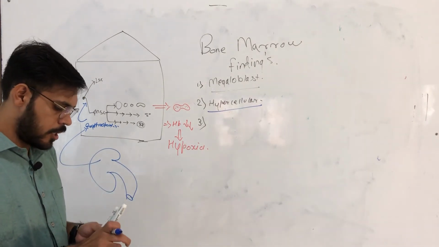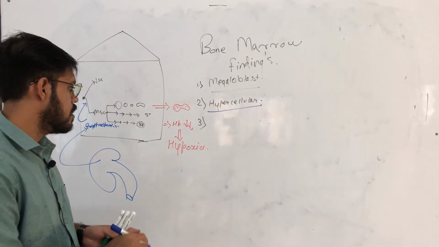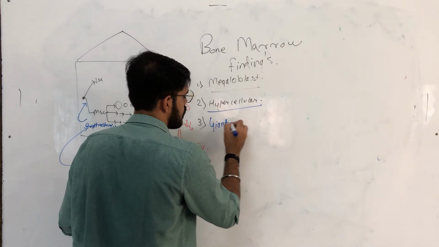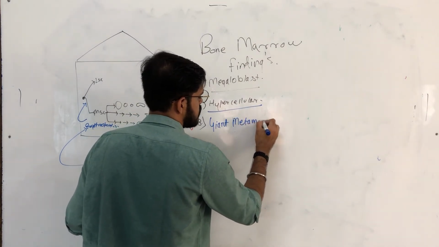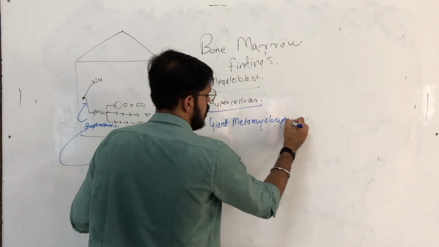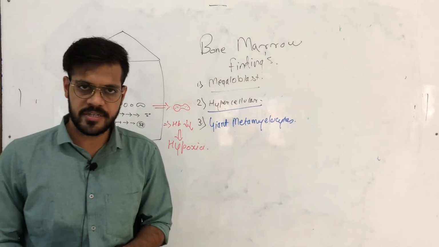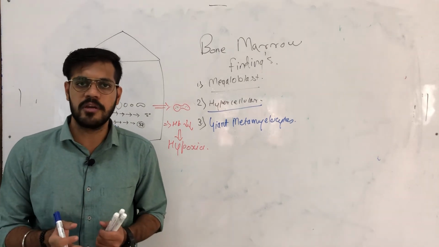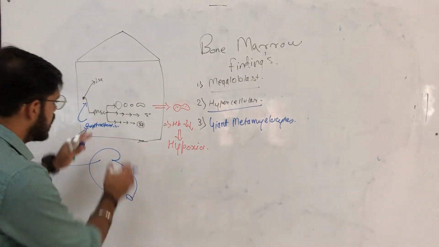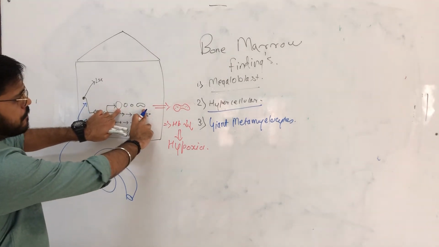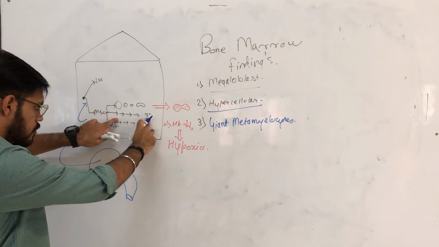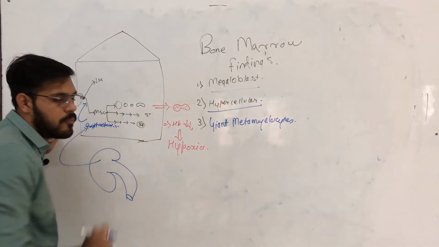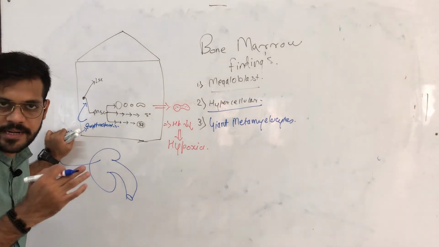The third finding in the bone marrow is about the giant metamyelocytes. As there is B12 and folic acid deficiency, there is a defect in DNA replication. All the cells in our body which are rapidly proliferating are affected. Here, the erythropoietic pathway is affected, the megakaryoid pathway is also affected, and the granulopoietic pathway is also affected.